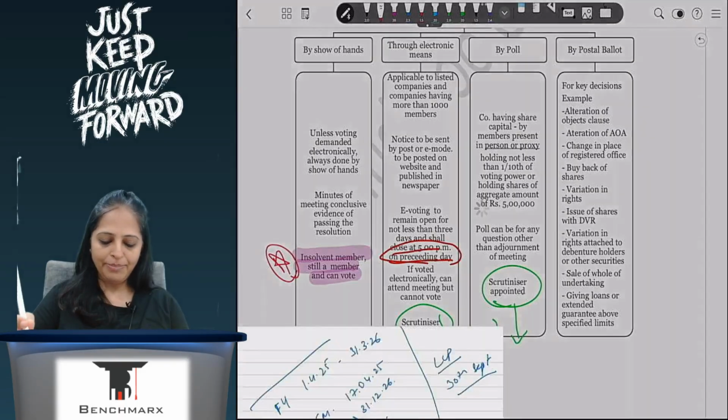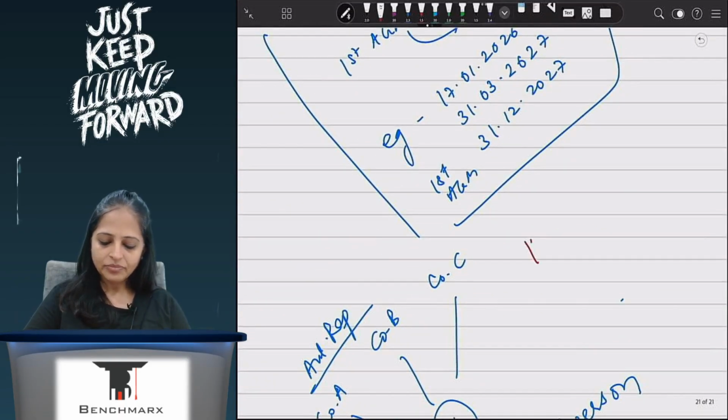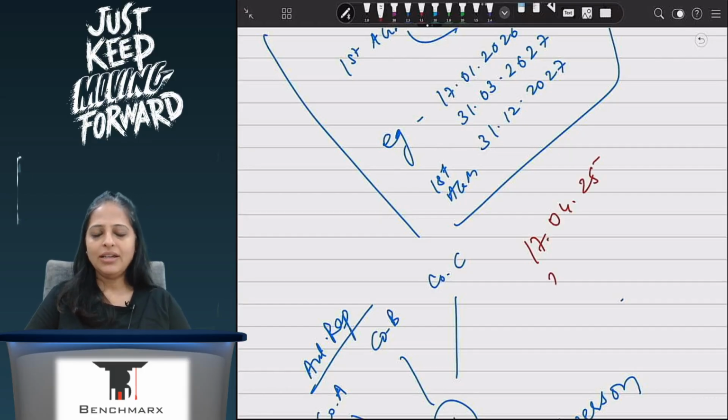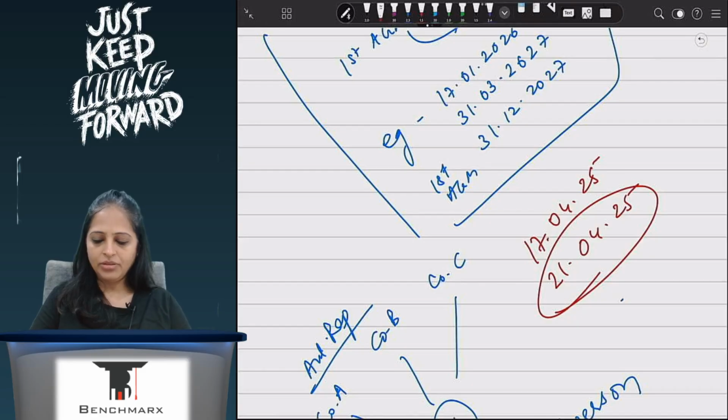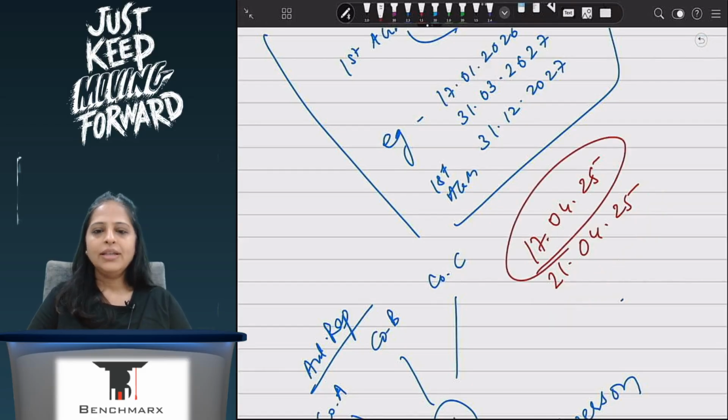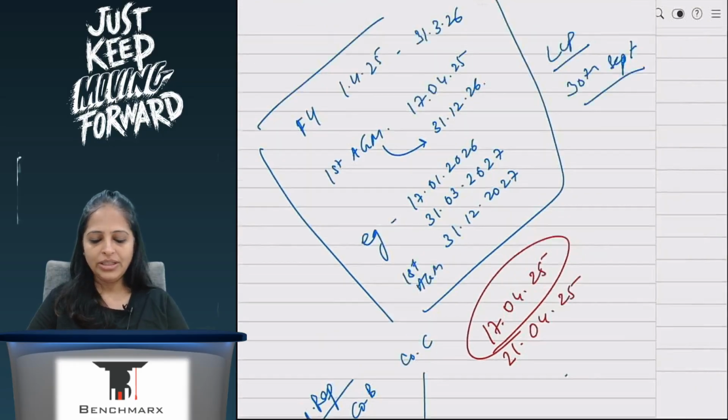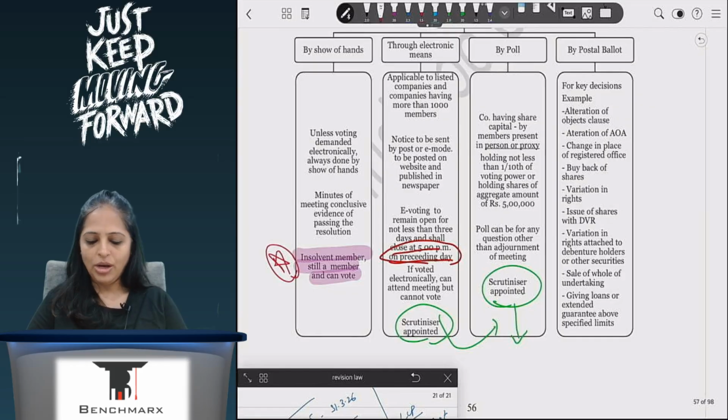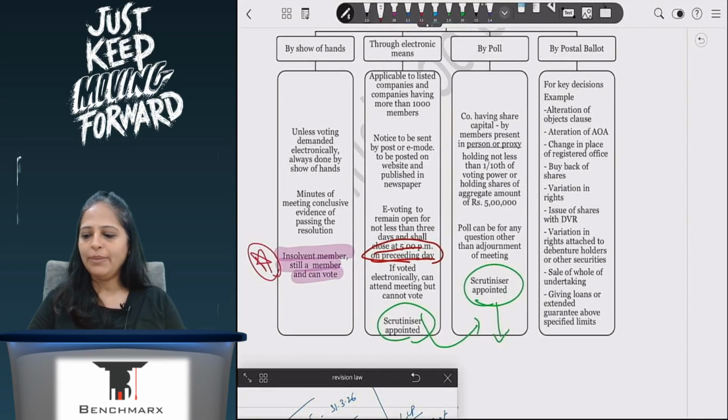So, my meeting happened on 17th April, correct? And the scrutinizer's report came and I put it on the website on 21st April, for example. But the resolution is effective from 17th April because that is the date it was passed, only that it is taking some time to count. So this is my voting by poll.